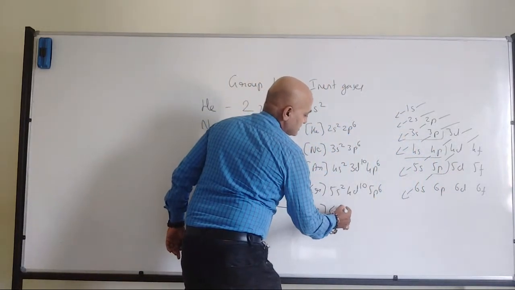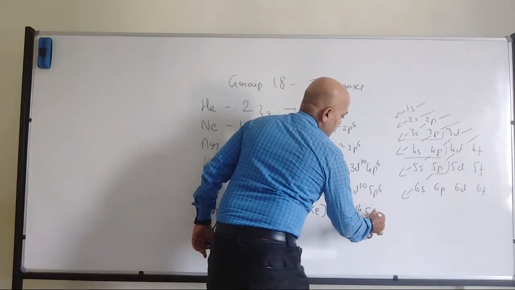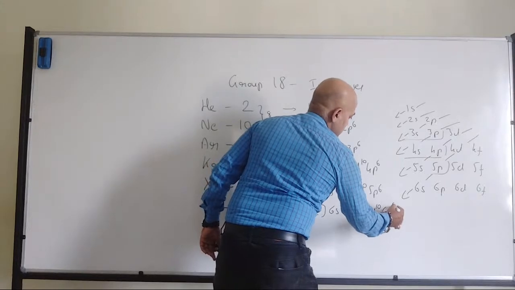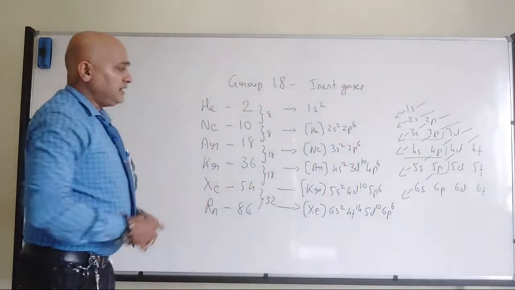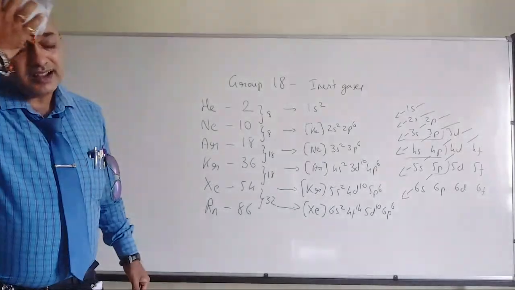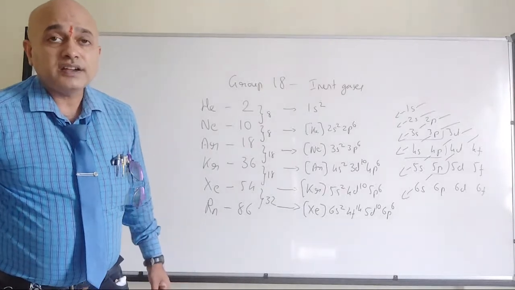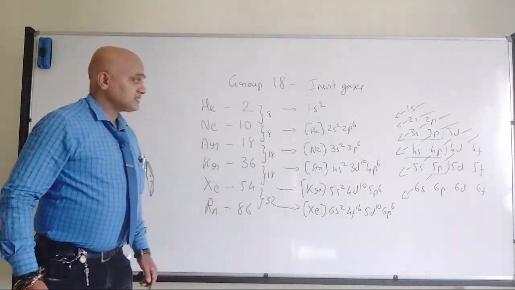After 5p6 comes 6s2, 4f14, 5d10 and 6p6. Right? This is the electronic configuration for inert gases.